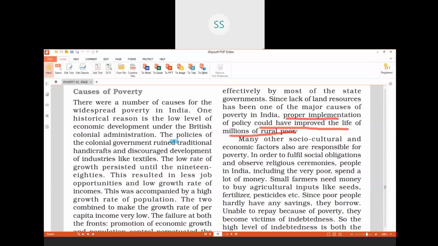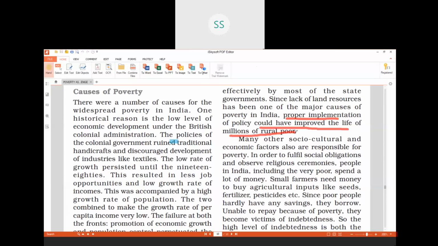We will talk about so many policies in this chapter later on. So many policies are made in our country. Every government comes and makes so many policies and so many promises. Have you ever observed how many promises they make? Every party comes and makes a policy that we will remove poverty. Then why is there still so much poverty in India? Because they come and promise and make only policies, but the implementation is not done.